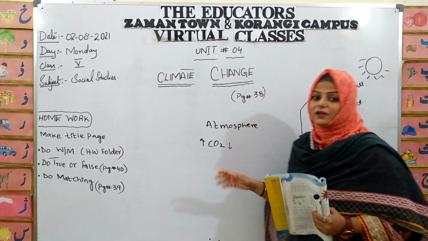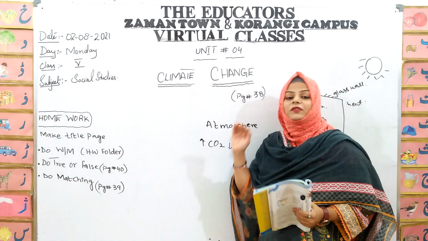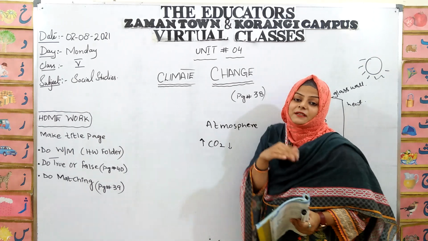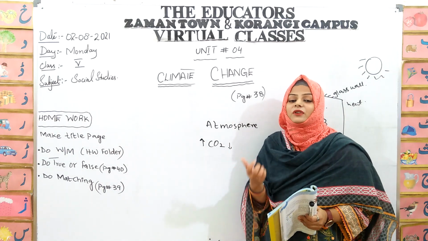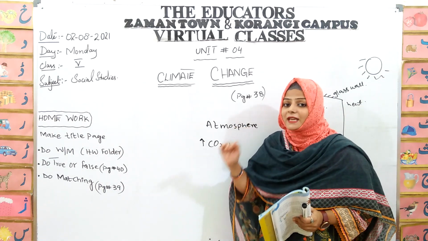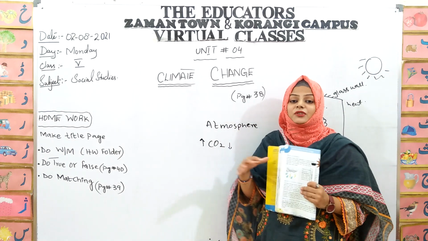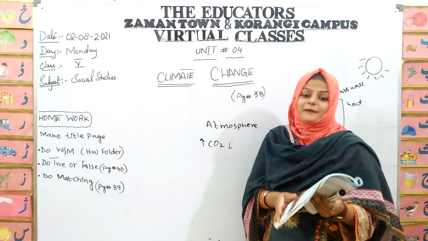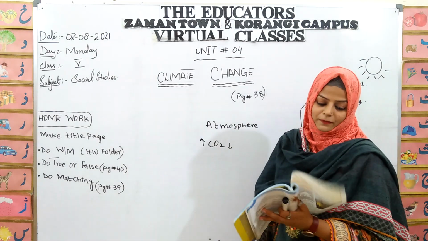When we plant more trees, our atmosphere will remain cooler compared to the normal, whatever the burning of fossil fuel we are producing. It is the balance and the natural phenomenon of our earth that keeps the earth cooler.